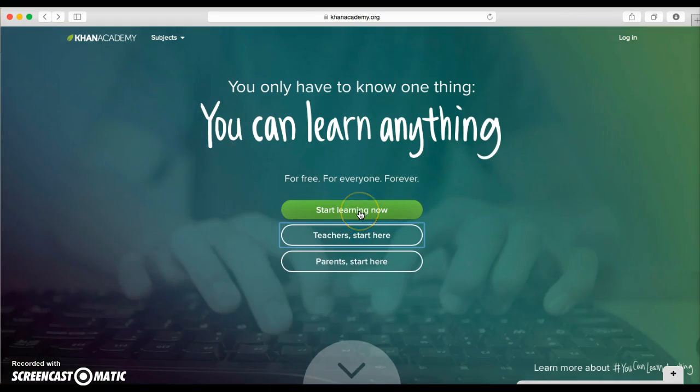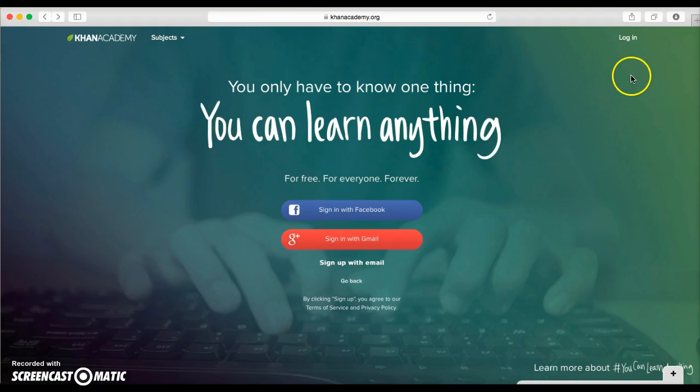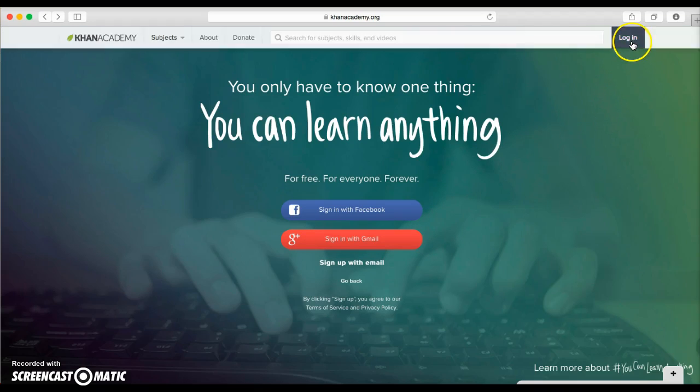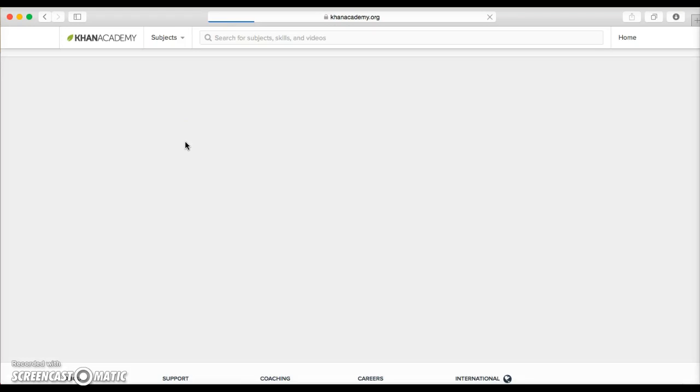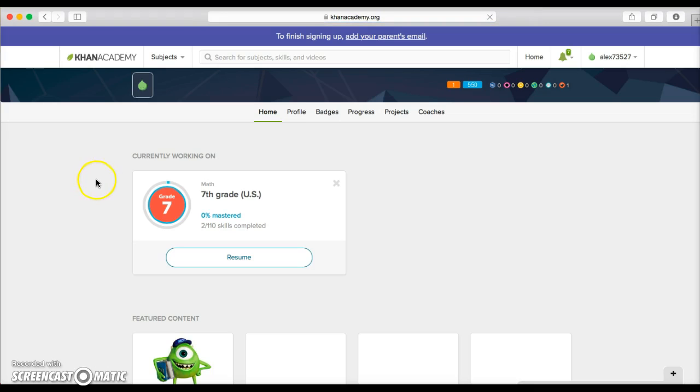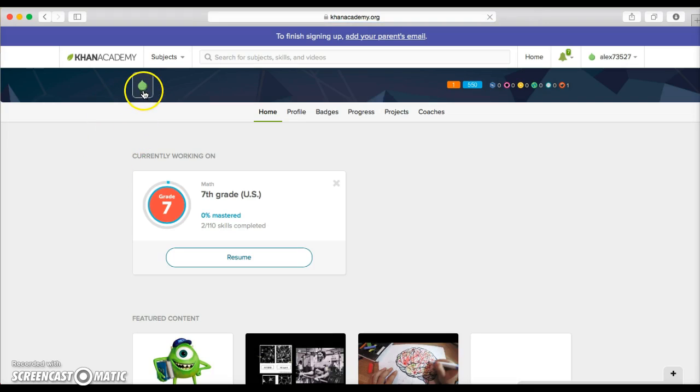As the student, you would click Start Learning Now, and then if they had a Gmail, they could click Sign in with Gmail. Since this is a test student for me, I'm just going to click login and enter their username and password. At this time, they will see their homepage dashboard, and it kind of looks sort of similar to the teacher page as far as different tabs that you have up at the top.